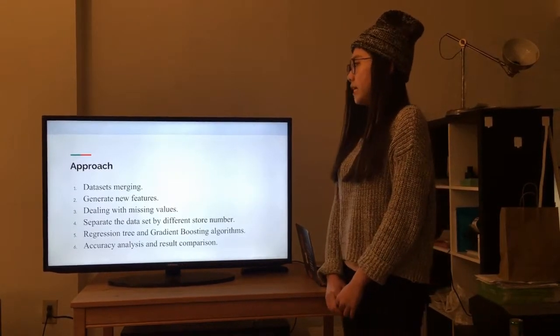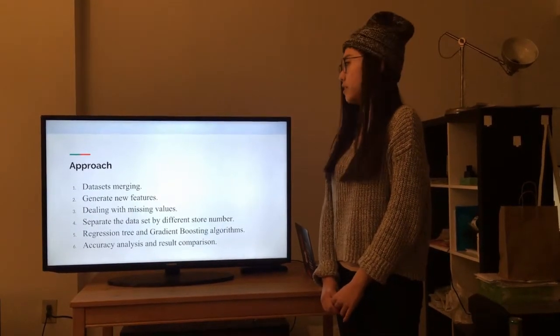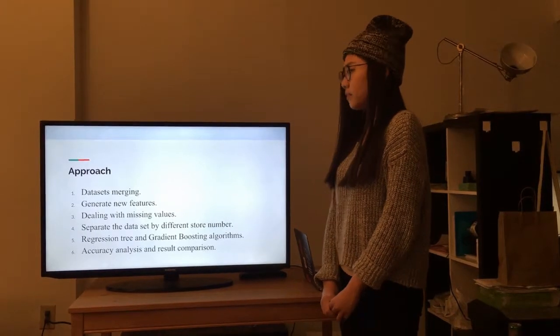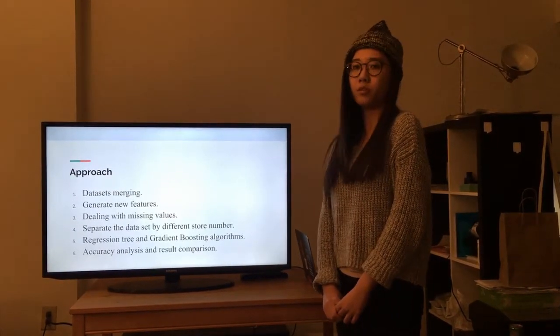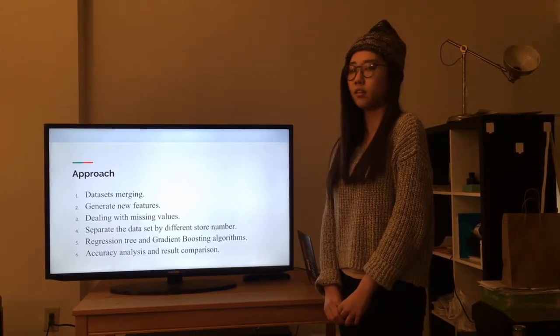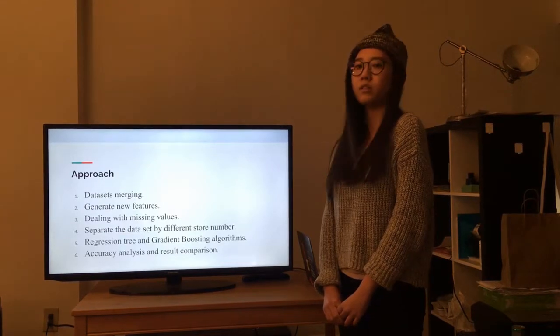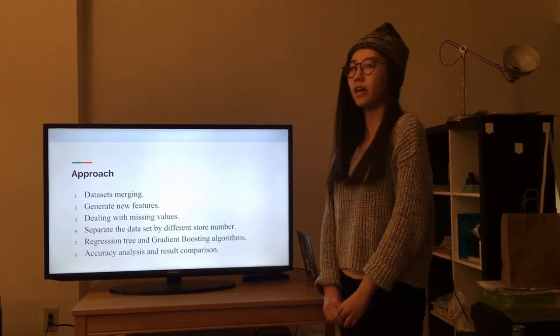Our study approach is, because there are 3 data sets presented, we need to merge all those data sets. Second, we generate some new features based on information from our data set in order to facilitate our analysis. Thirdly, we need to deal with noise in our data set, which is the missing values.